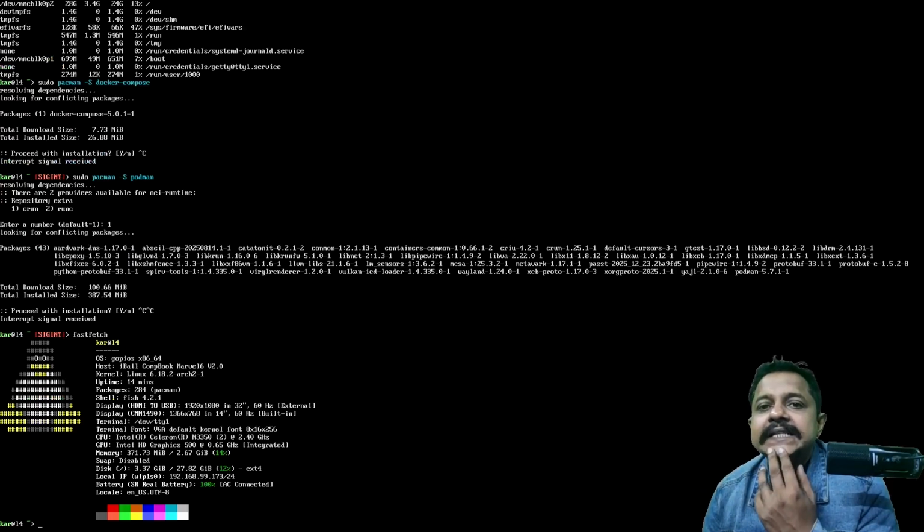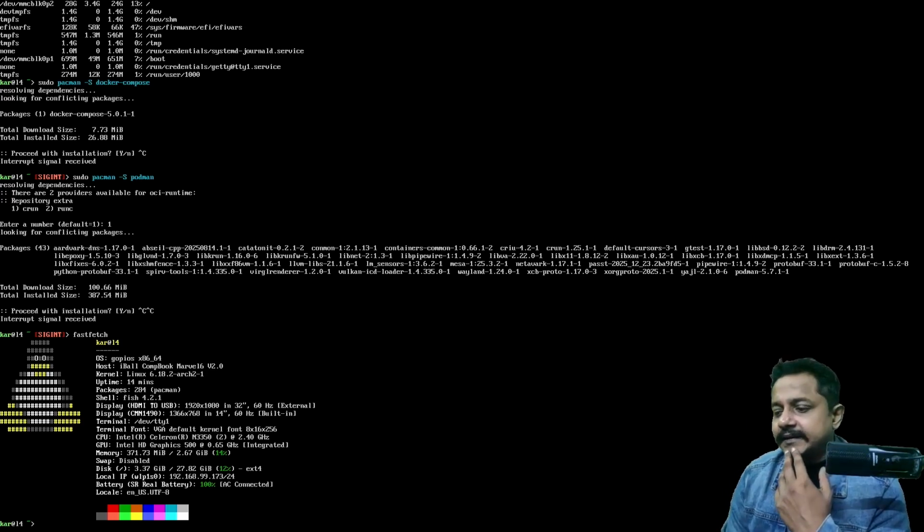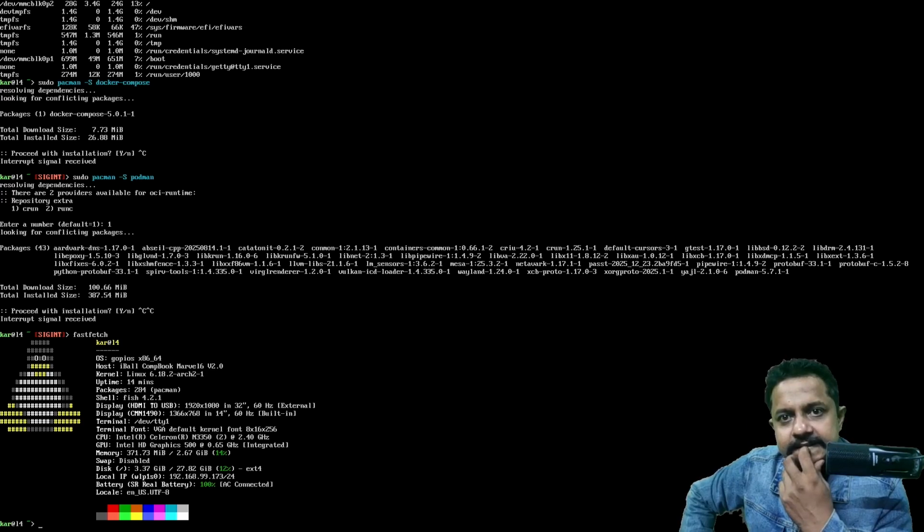Oh, I forgot. When this was installed, the first thing it came out with was this welcome message with an initial summary screen. Operating system is Gopi OS. The host name, I will come back. Ten years ago, I used to use this laptop. I was using Debian or something similar to Debian back then.